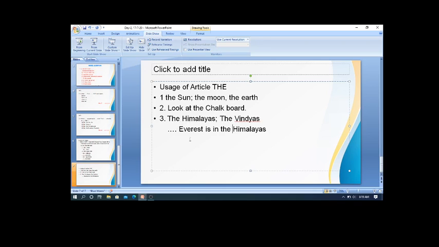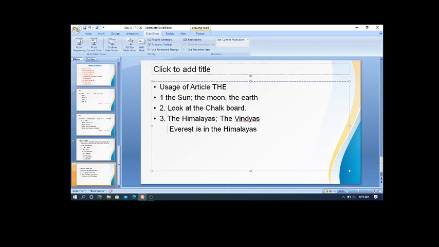It is the name of one of the mountains in the mountain range Himalayas. As you know already, we won't use any article before a proper noun, because Everest is a proper noun. That's why here no article is used. Then it will become Everest is in the Himalayas. Okay, got my point?